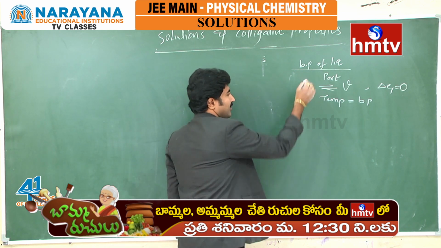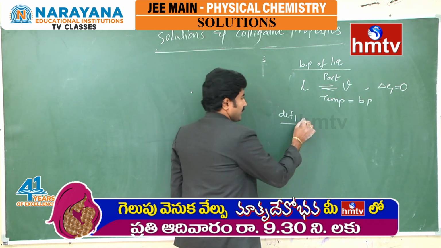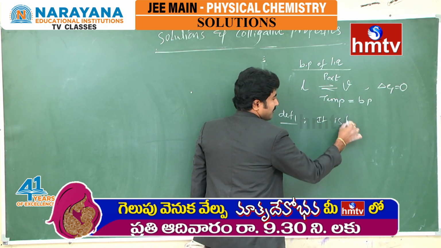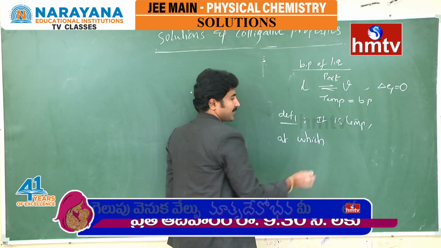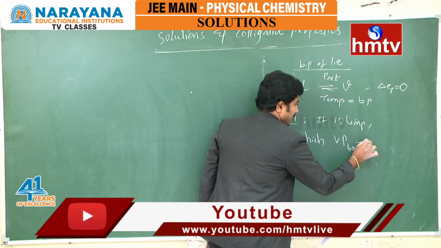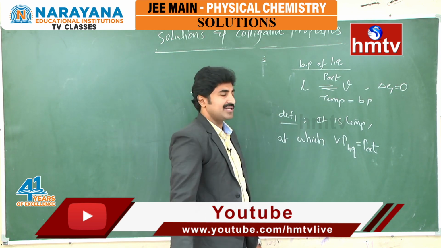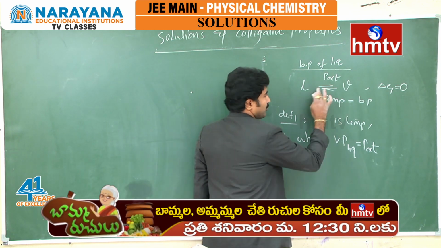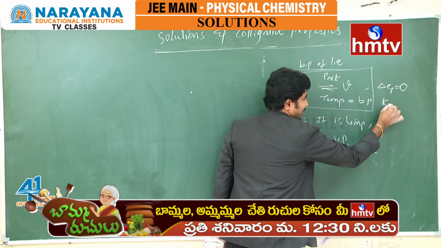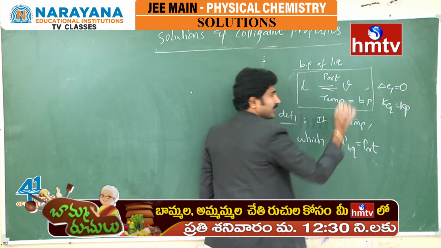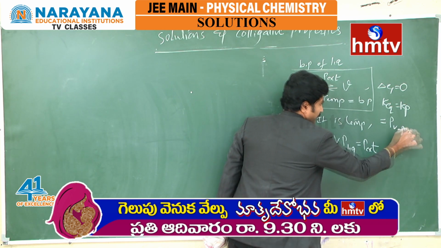So what is the definition of the boiling point of a liquid? There are different definitions. Definition 1: it is a temperature at which the vapor pressure of the liquid becomes equal to the external pressure. How can you understand this definition 1? You know, this is an equilibrium. For this equilibrium, there is a definite equilibrium constant, that is the Kp value. And what is this Kp value? The pressure of this vapor.